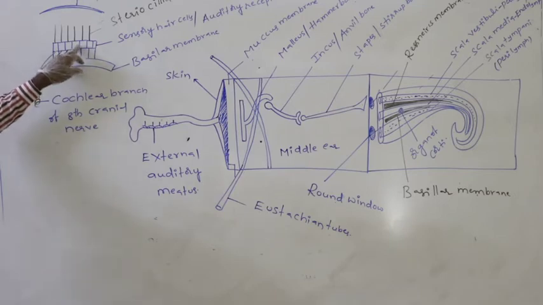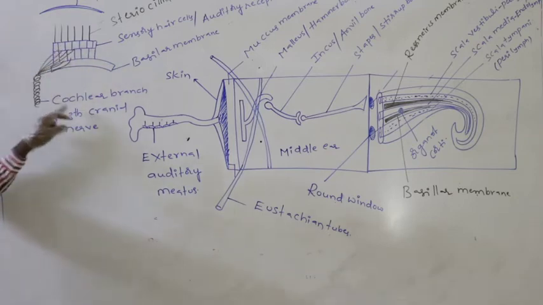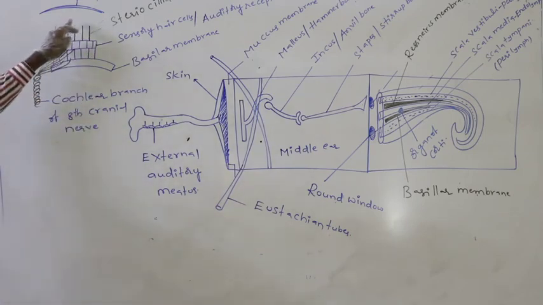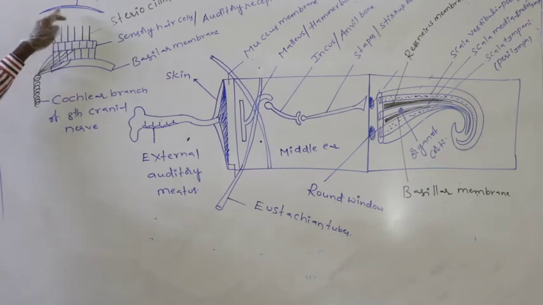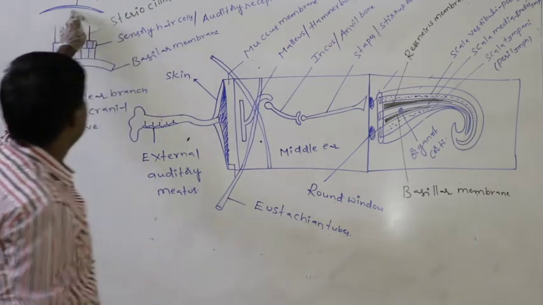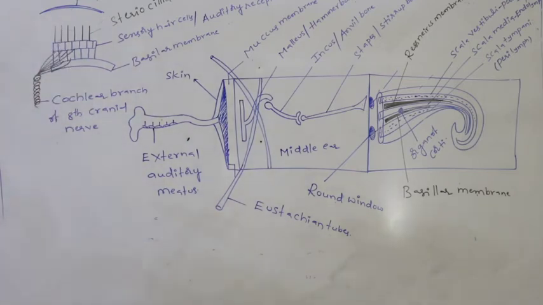From each and every sensory hair cell base, one nerve fiber arises. They together constitute the cochlear branch of the cranial nerve. From the apical surface of the sensory hair cell, long cilia-like structures arise, which are said to be the stereocilia. Over the stereocilia, a very thin membrane with an elastic nature is present, which is said to be the tectorial membrane.